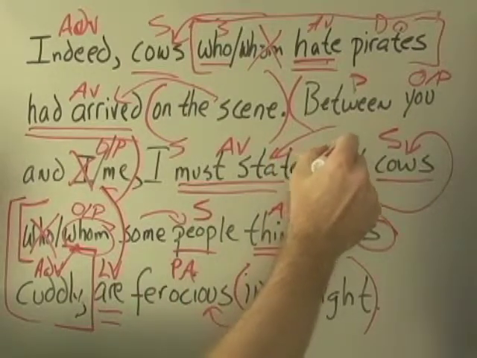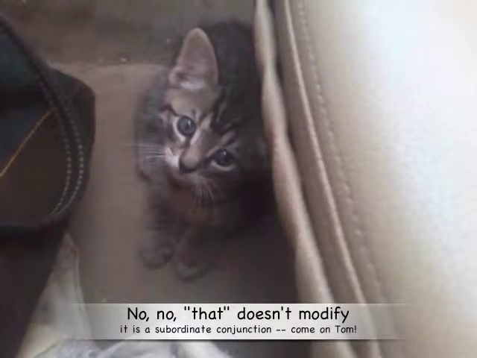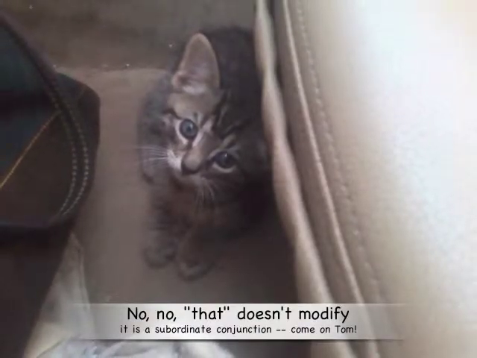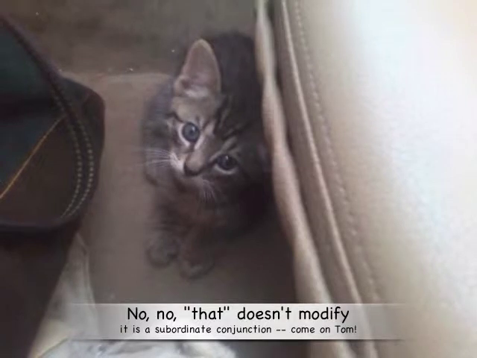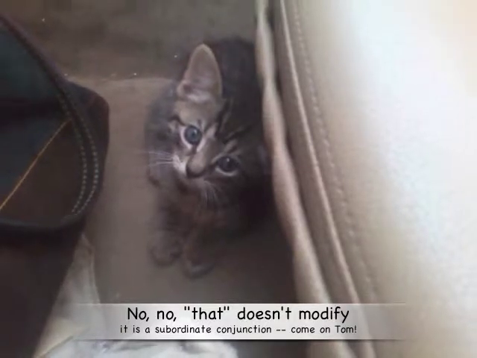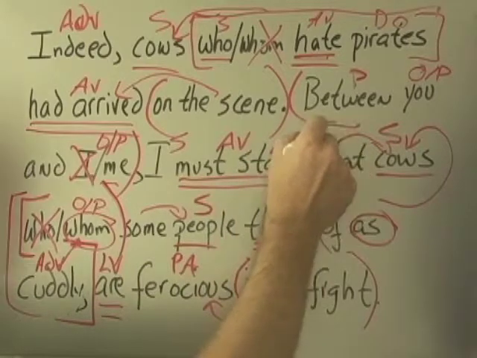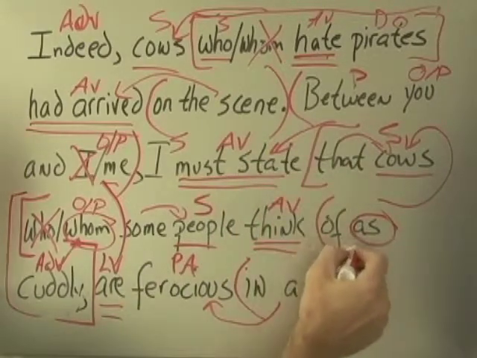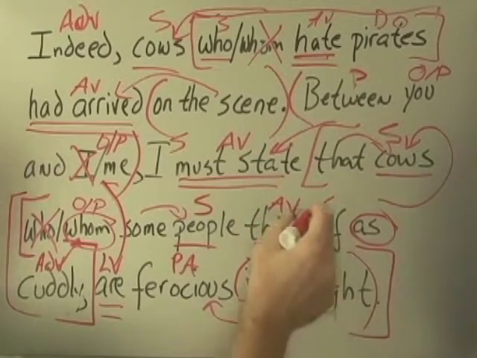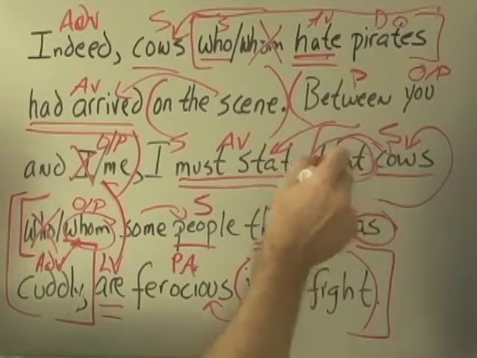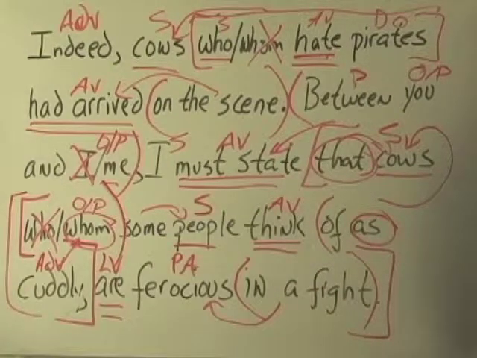That modifies cows. It's yet another clause. That is a subordinate conjunction in this case. I don't see how it's functioning as a pronoun in this sentence. Cows are ferocious in a fight.